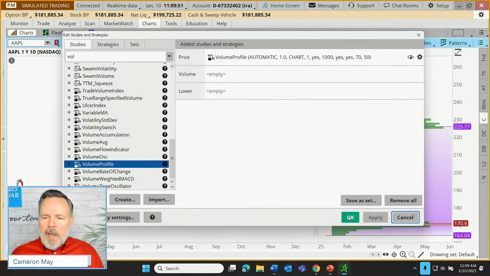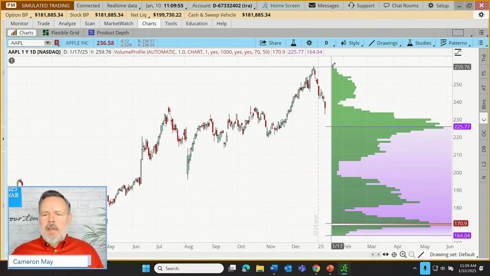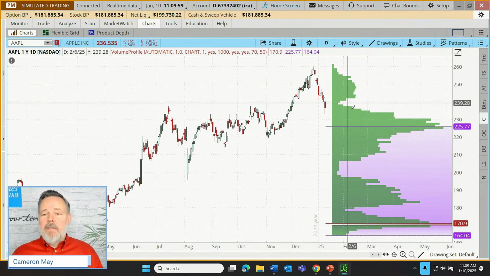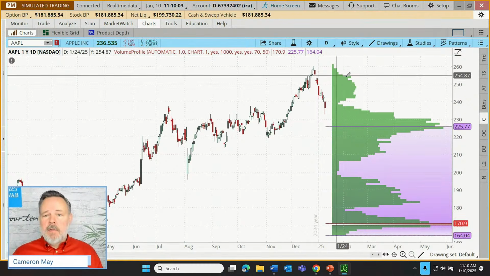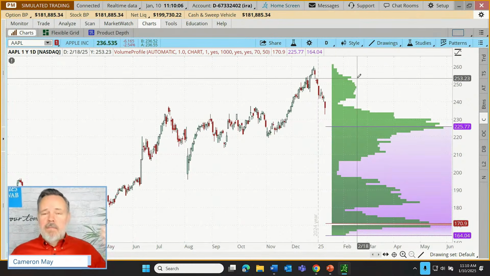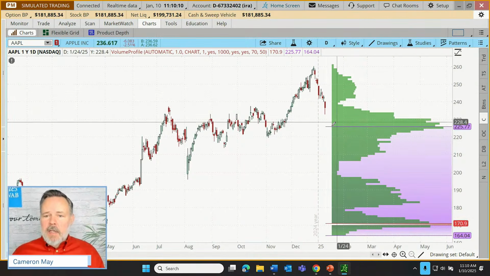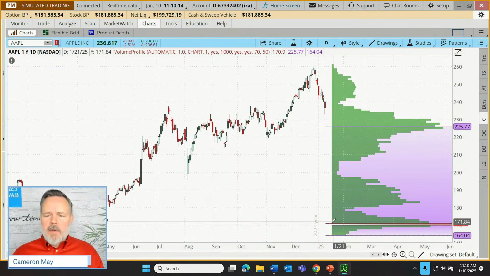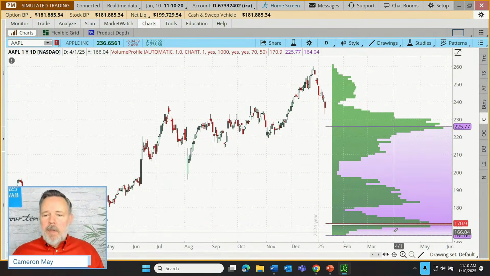Okay, but I'm going to click Apply and click OK. And what we're left with here is this histogram of green bars sticking off to the right of price. And these are volume histograms. So it's a relative sizing of volume for different price levels. And then there are three other lines I want to pay attention to. There's this purple line here, there's a red line right down there, and there's another purple line right here. There's a purple area captured between the two purple lines.